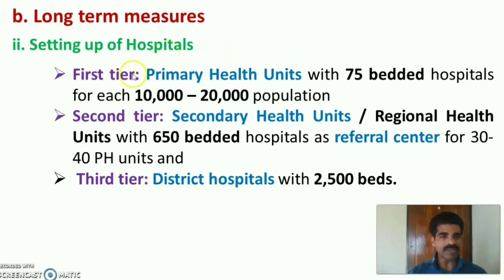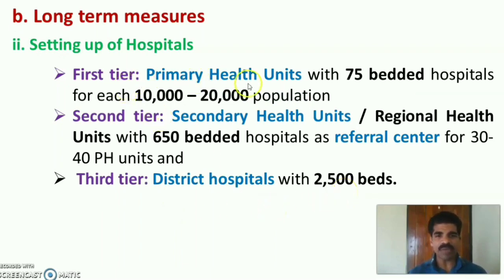Setting up of hospitals in 3 tiers. In the first tier, primary health units with 75 bedded hospitals for each 10,000 to 20,000 population. Then in the second tier, there would be secondary health units, also known as regional health units, with 650 bedded hospitals as a referral center for 30 to 40 primary health units. In the third tier, construct a district hospital with 2,500 beds.